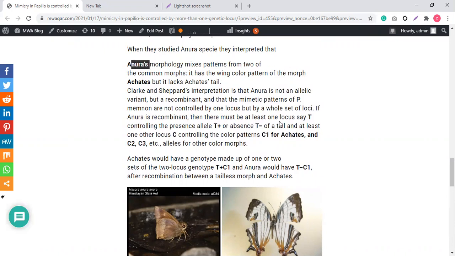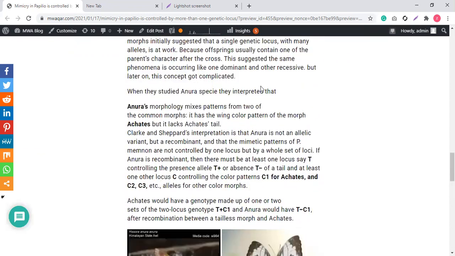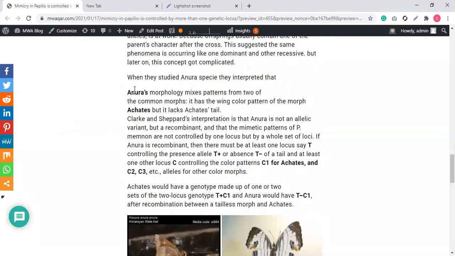The two scientists that were working on the butterfly papilio mimicry characteristics, Clark and Shepard, got another case in their observation. Someone sent them the A neurons butterfly to their laboratory, and then they started working on it. The A neurons particularly have a very remarkable characteristic: their morphology. Their morphology has mixed patterns from two of the common morphs.